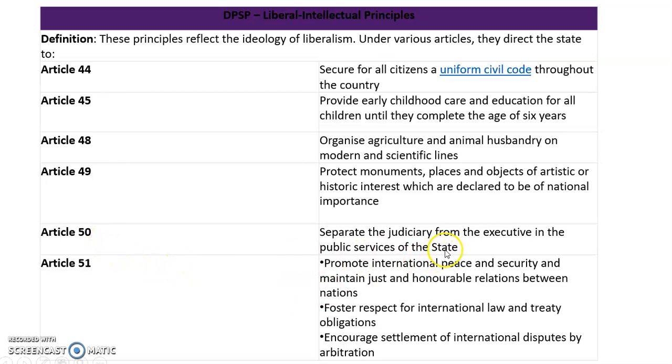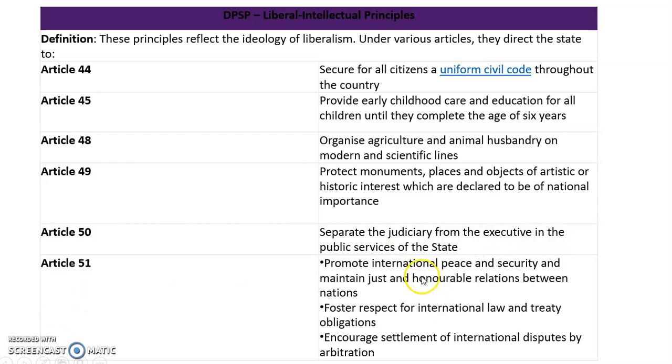And Article 50 says that the judiciary must be separated from the executive. The judiciary is the one which interprets laws and the executive is the one which implements the laws. So both have their own duties. If one is involving itself with the other, it is not a good sign. For which in 50 they said that we have to separate the judiciary from the executive.